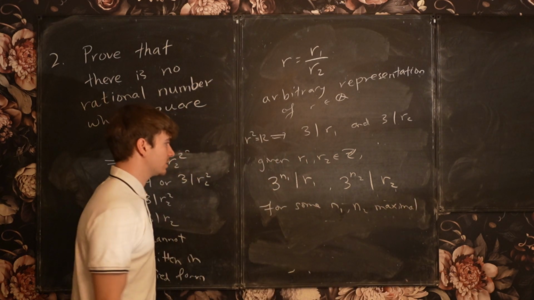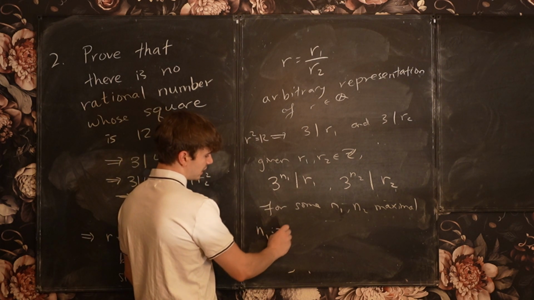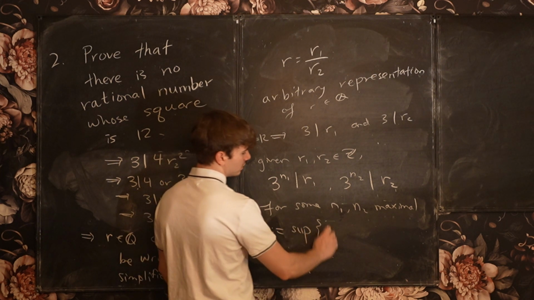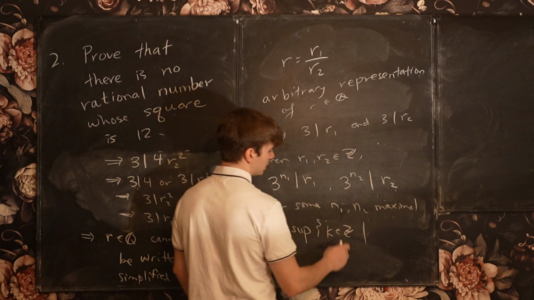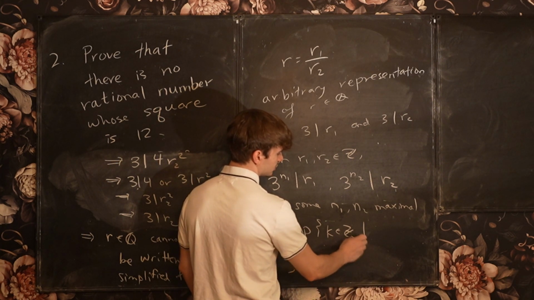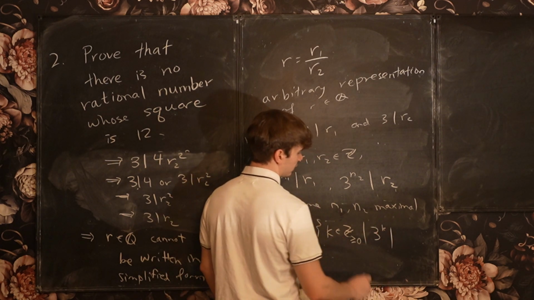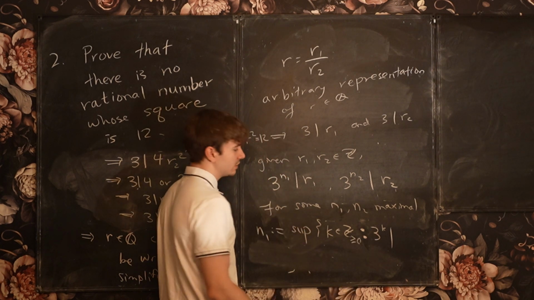So essentially, n1 is defined to be the supremum of the set of non-negative integers k such that 3 to the k divides R1,